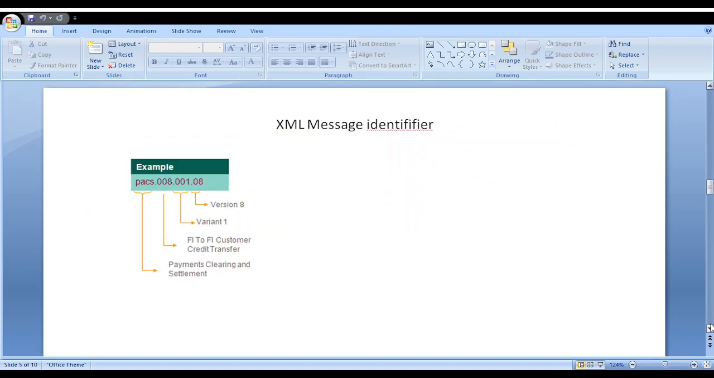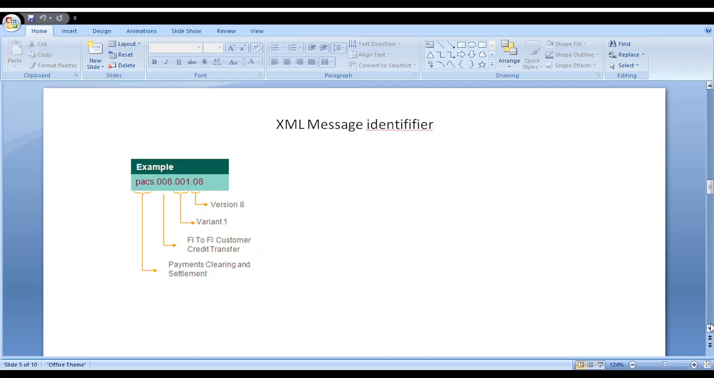XML message identifier. How do we identify the XML message? PAX 008.001.08. The end of the 08 shows the version. What kind of version is that message? 001 is a variant. 008 is FI to FI customer credit transfer, financial institution to financial institution customer credit transfer. PAX means payment clearing and settlement system.